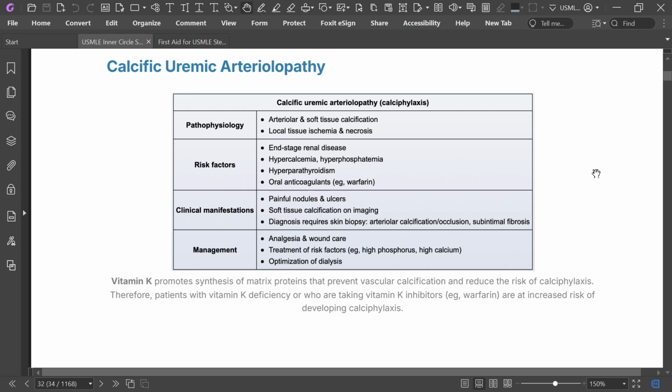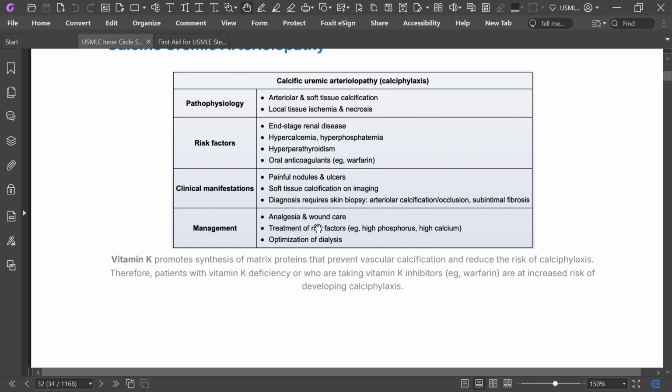subintimal fibrosis. Management is analgesia and wound care, treatment of the risk factors like high phosphorus and high calcium, and optimization of dialysis. Vitamin K promotes synthesis of matrix proteins that prevent vascular calcification and reduce the risk of calciphylaxis.